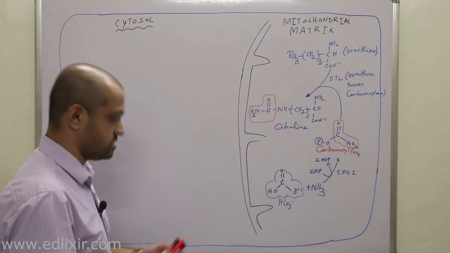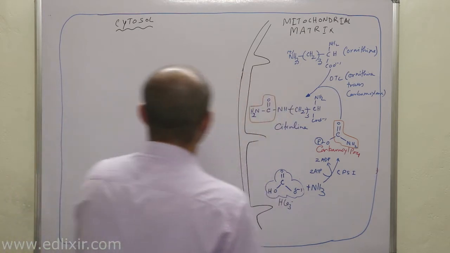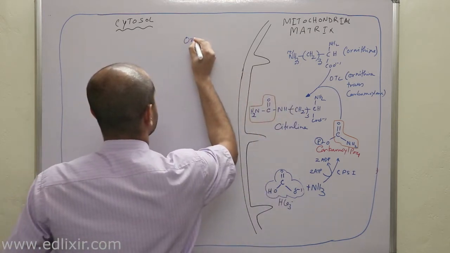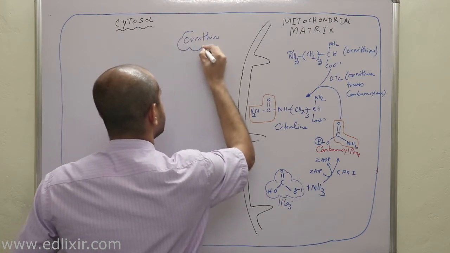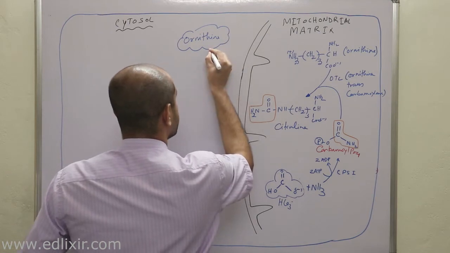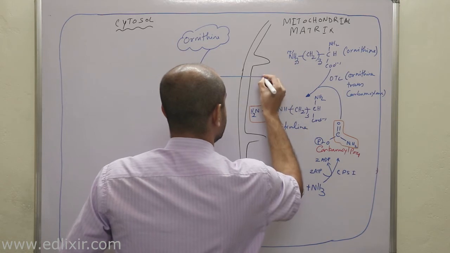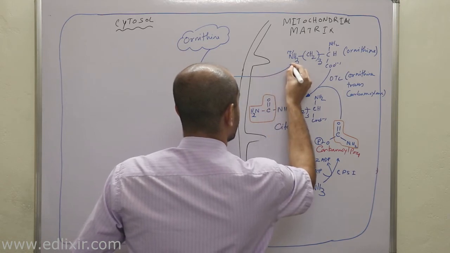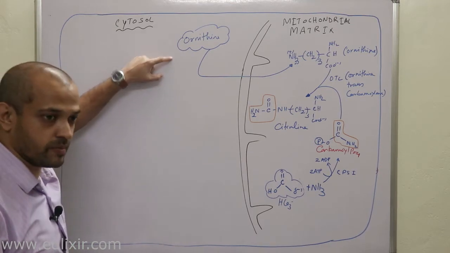Now listen with all your attention. A very important point you need to understand is that ornithine citrulline is a cycle, and ornithine was present in the cytoplasm or cytosol, right?